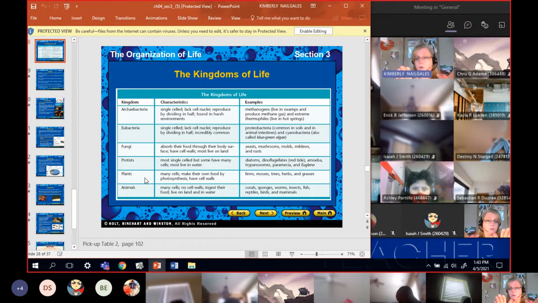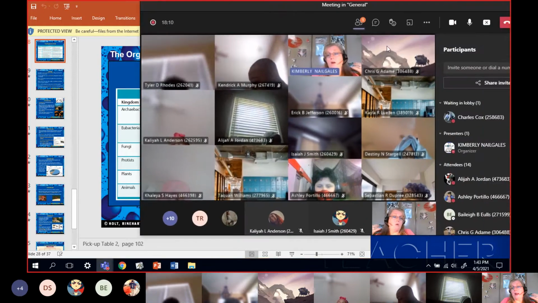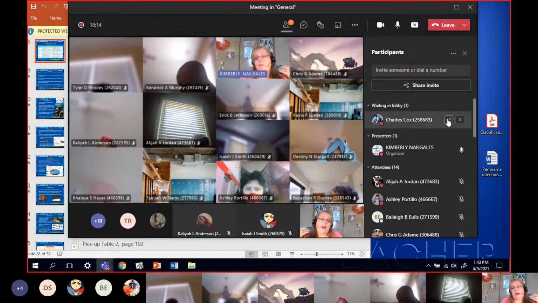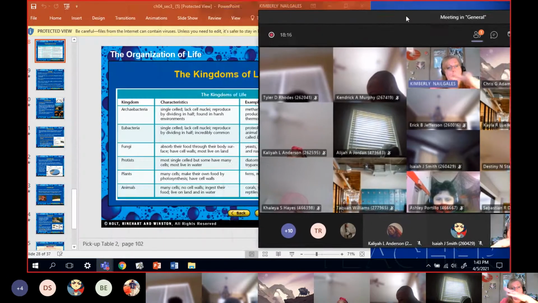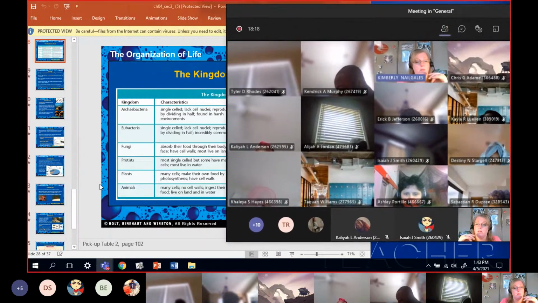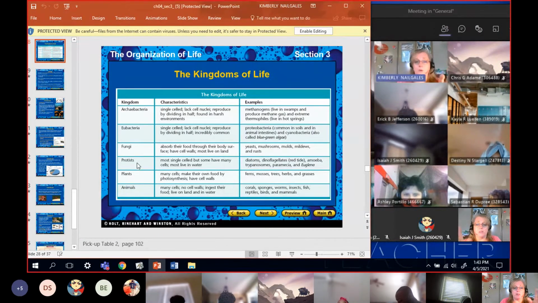They're not mobile. The animal cells don't have a cell wall. They don't do photosynthesis. They have to eat their food. And at some point in every animal's life, whether it's a vertebrate like us, where we have a backbone, or an invertebrate like a bug or anything, at some point in every animal's life, they are mobile. They can move around. So that's the difference between each of the kingdoms.